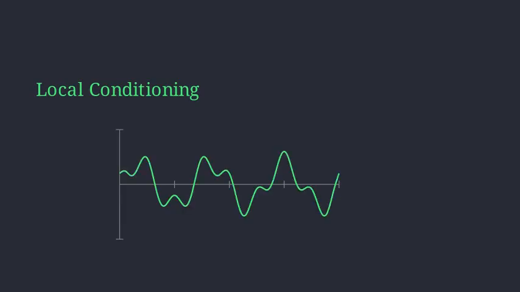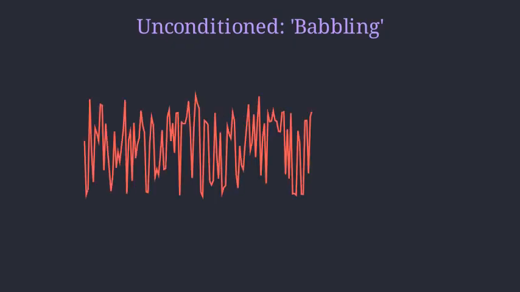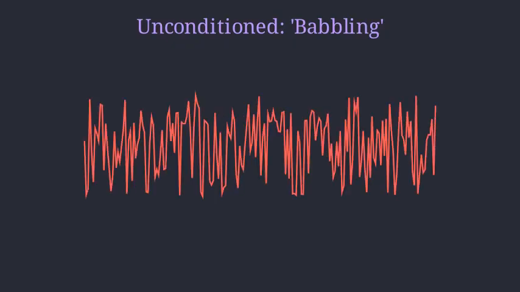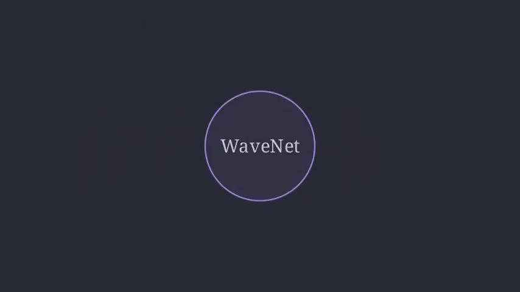Local conditioning is even more precise. It uses time-varying features, like linguistic data or pitch contours. In text-to-speech applications, we provide the model with features derived from text. Because Wavenet is trained on raw audio, it doesn't just learn the words, it learns how a specific speaker breathes and pauses. If we don't condition it on text at all, it generates babbling, sounds that have the texture and intonation of human speech, but consist of completely made-up words. This demonstrates just how deeply the model understands the underlying structure of human vocalization.